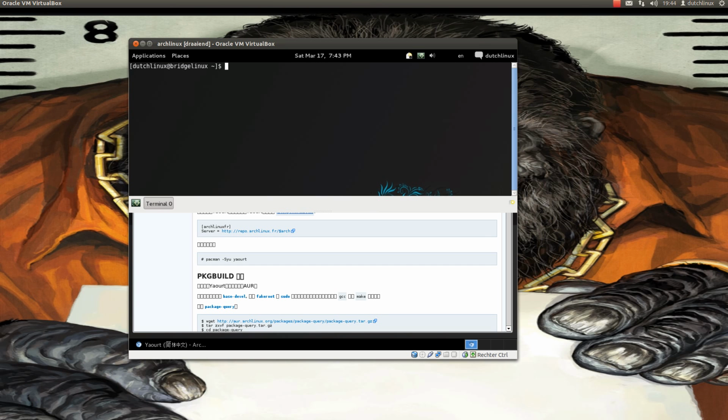Type in sudo su for root. Type in nano, space. Paste the text that you copied. Type in enter.